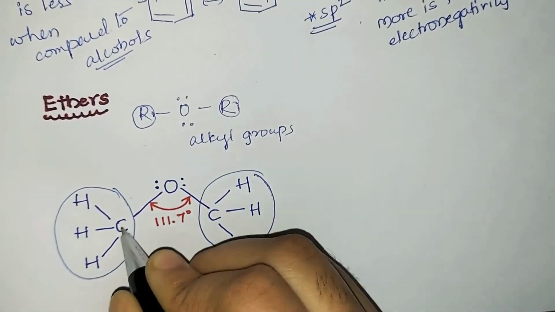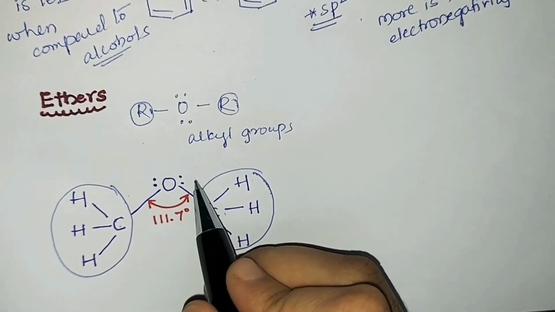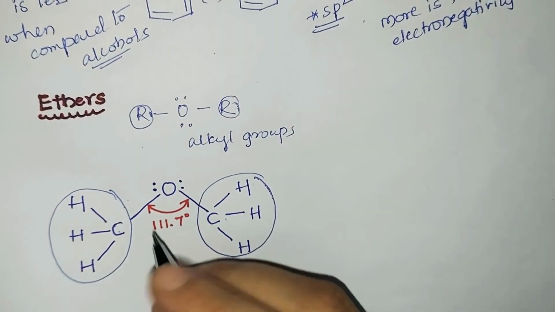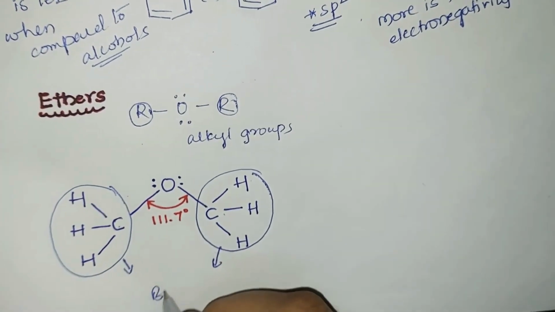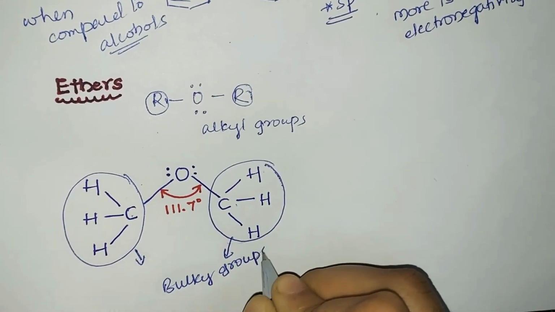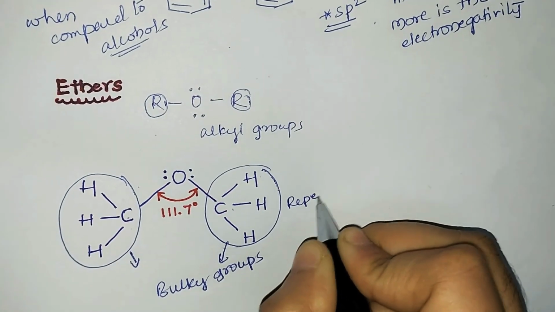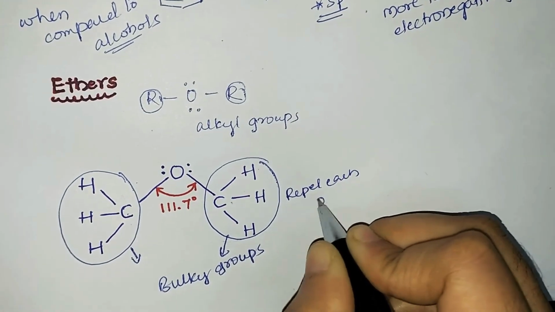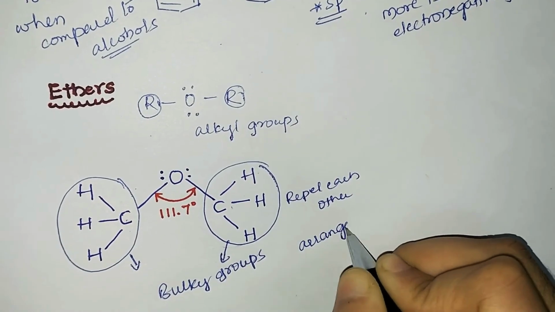What we observe here is that CH3 and CH3 are bulky groups, because of which they repel each other. Oxygen is undergoing sp3 hybridization, and the expected shape is tetrahedral. But due to the repulsion between these bulky groups, they move far apart, and the bond angle also increases.